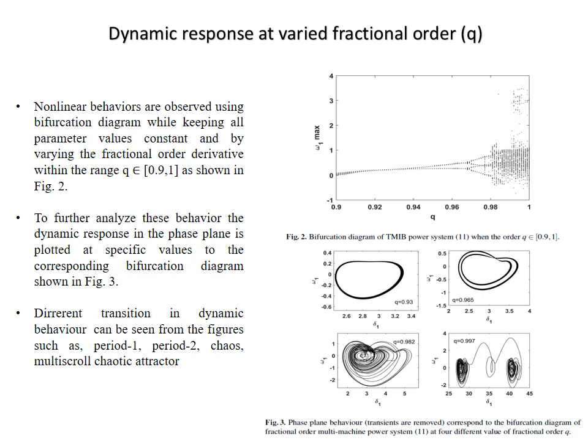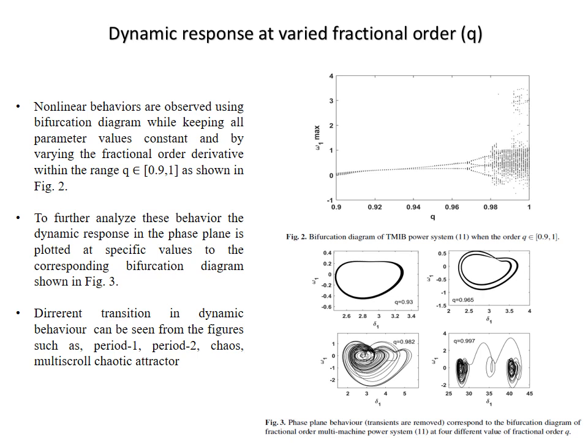So to analyze this and understand this bifurcation diagram more, we have plotted a phase portrait corresponding to the bifurcation diagram. Here, q equal to 0.93 will lie somewhere in the bifurcation diagram. We see that at q equal to 0.93 in figure 2, one single line, and this single line represents the period 1 behavior.